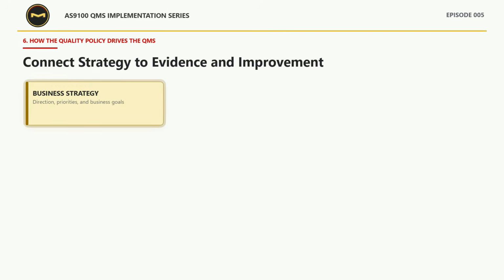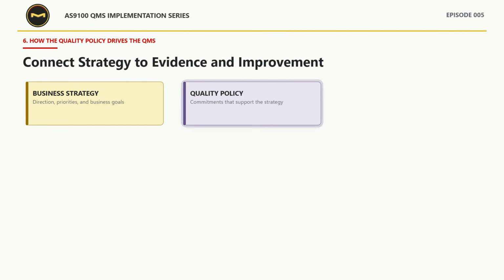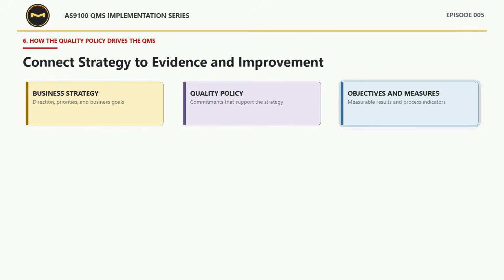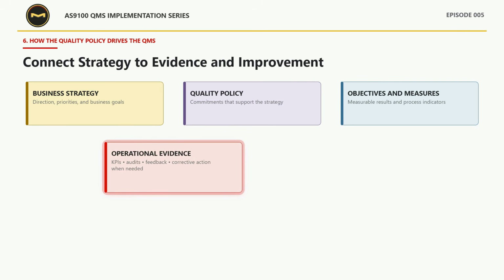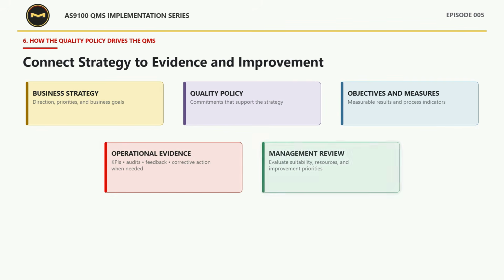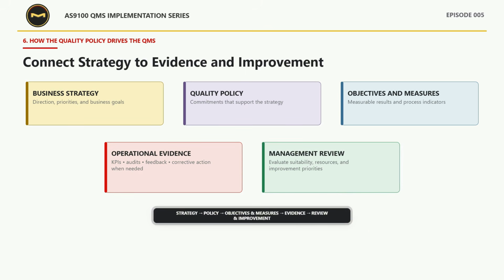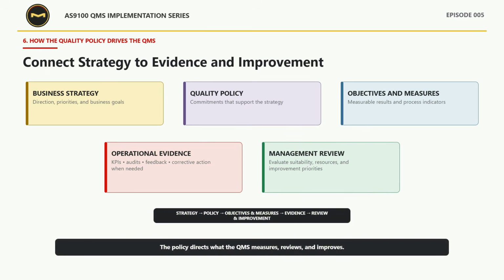That improvement evidence also shows how the policy connects business strategy to daily operations. Strategy establishes direction and priorities. The quality policy translates that direction into commitments. Quality objectives and process measures then make those commitments measurable, while indicators, audits, feedback, and corrective action provide operational evidence. Management review brings the chain together by evaluating continuing suitability, resources, performance, and improvement priorities. The result is a controlled line from strategy through policy and measurable evidence to review and continual improvement.